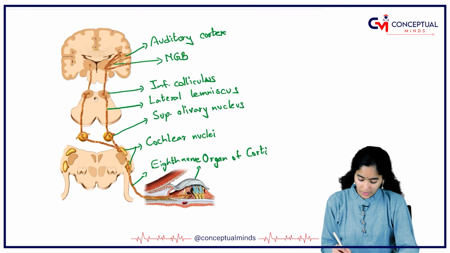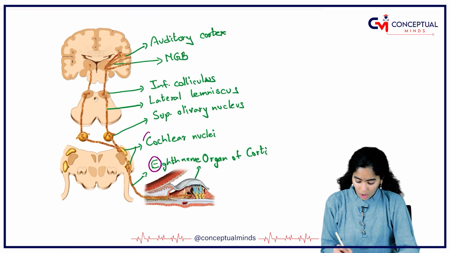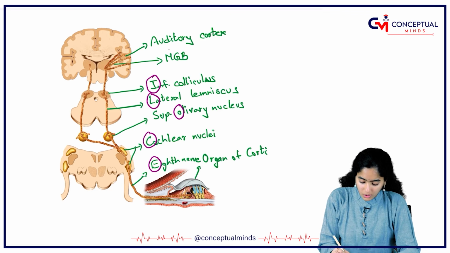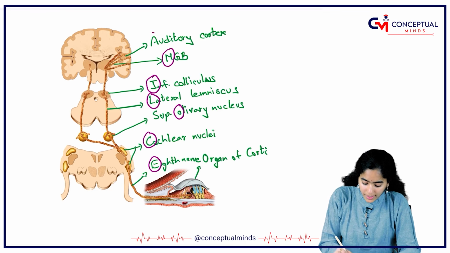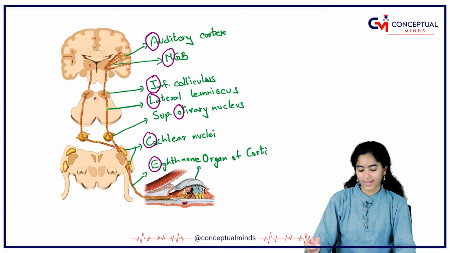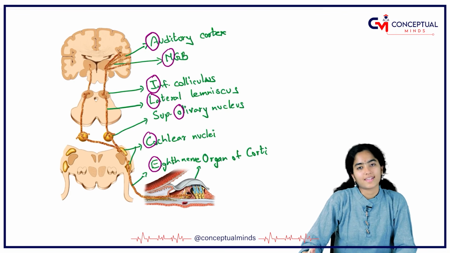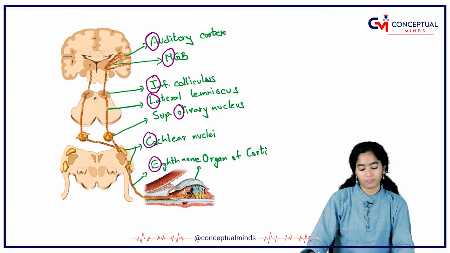So we have the 8th nerve, then cochlear nucleus, superior olivary nucleus, lateral lemniscus, inferior colliculus, medial geniculate body, and finally auditory cortex. E-C-O-L-I-M-A, E. coli ma. This is the auditory pathway.